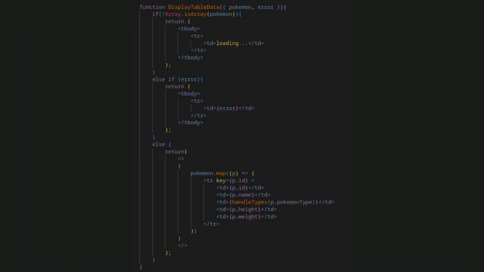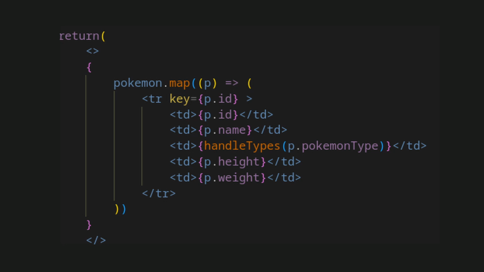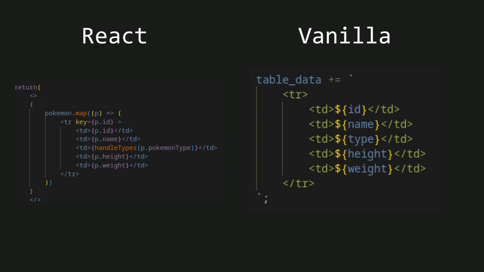Now let's look at the display table function. This function takes Pokemon and error as properties. Notice how in React, I can return HTML that I can map my JSON objects to. This is far better than interpolating my data to a string that I'll use as HTML like I did in the vanilla version. Next, let's look at the rest of the data table component.